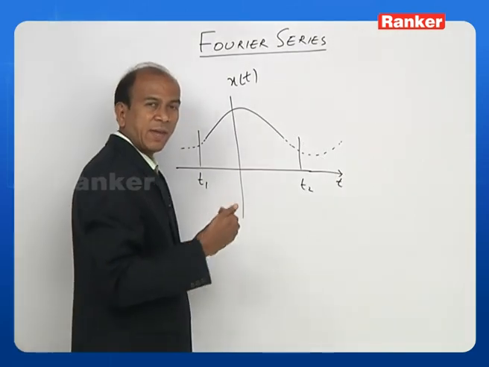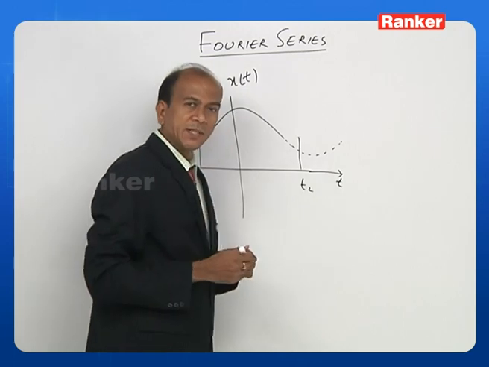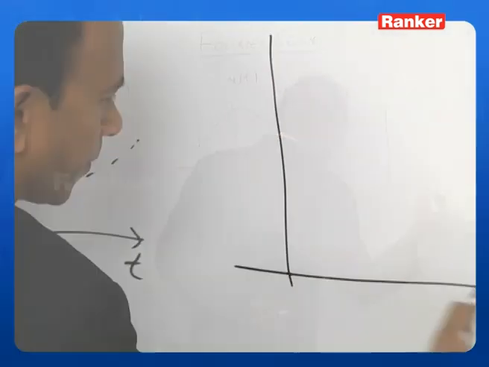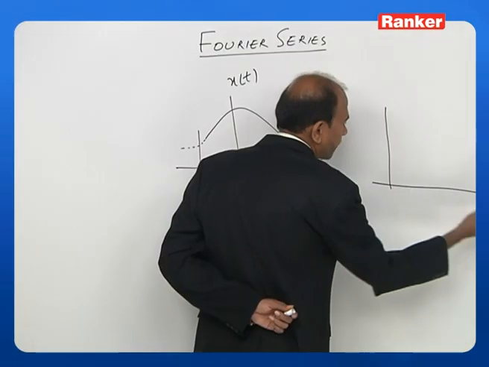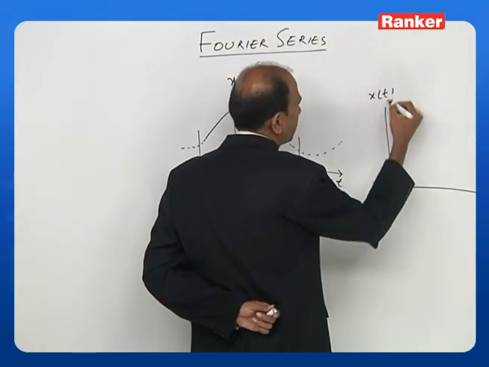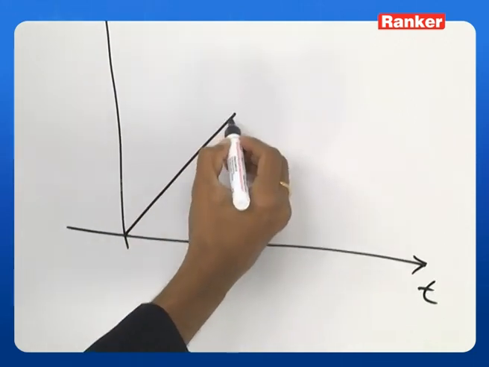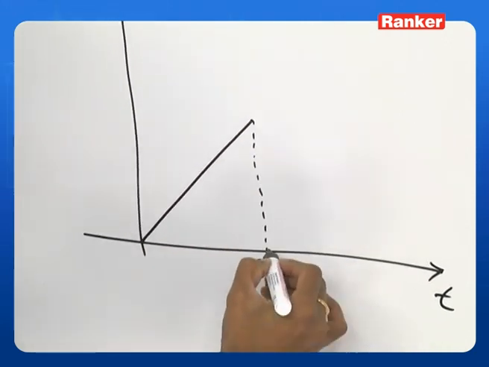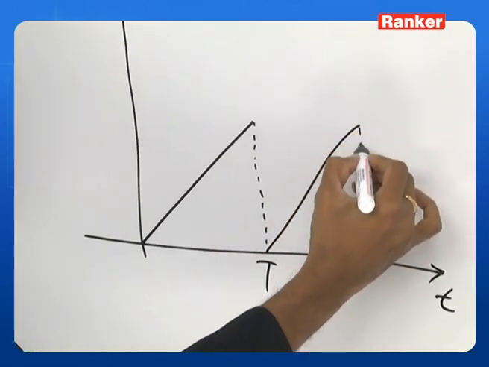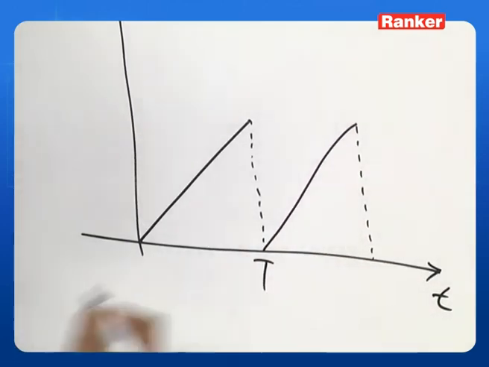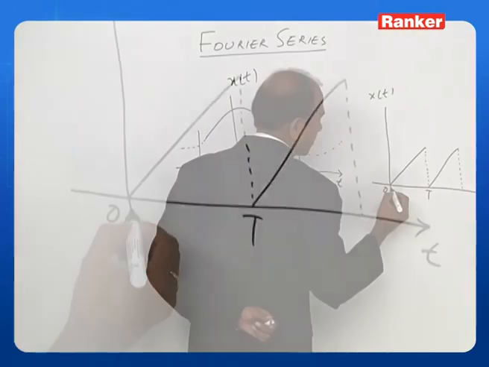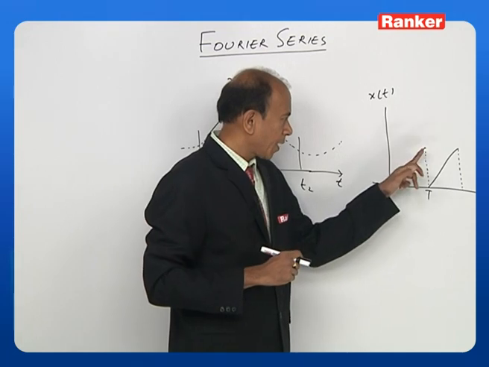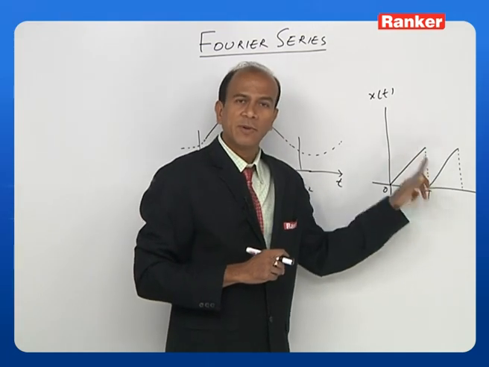Let us see a case where finite discontinuities are available. Let us take another case here. This is t. This is x of t. Look at this, there are a finite number of discontinuities.